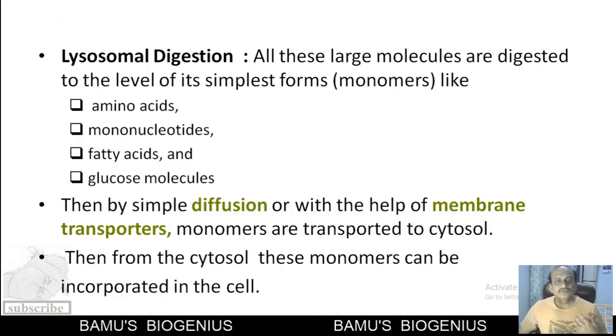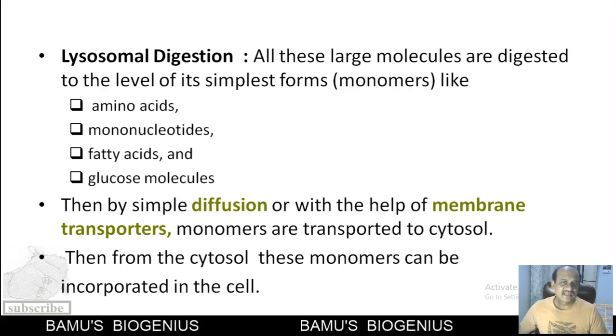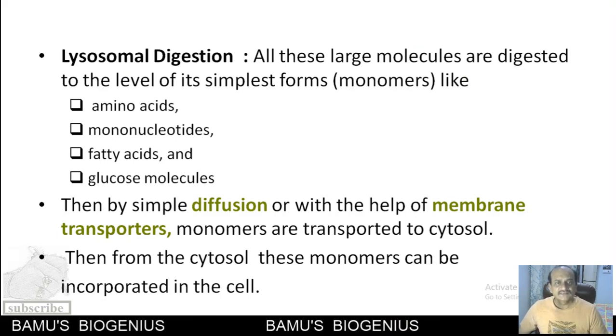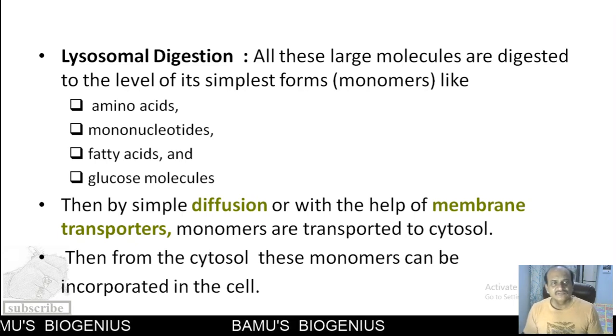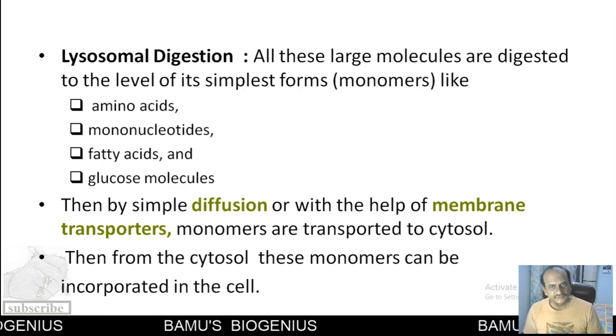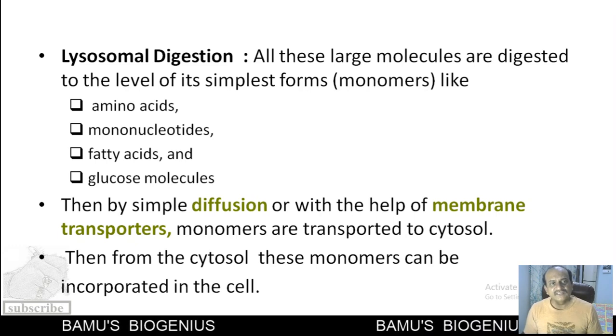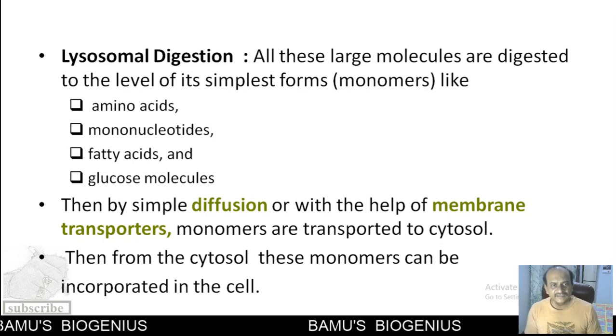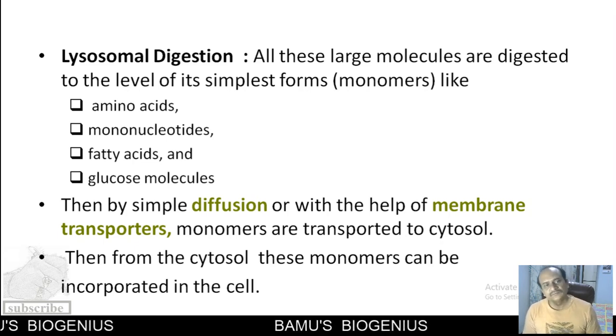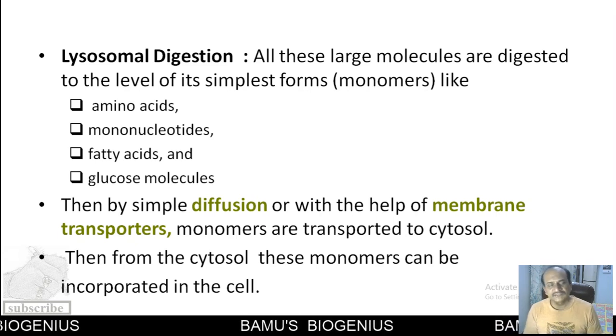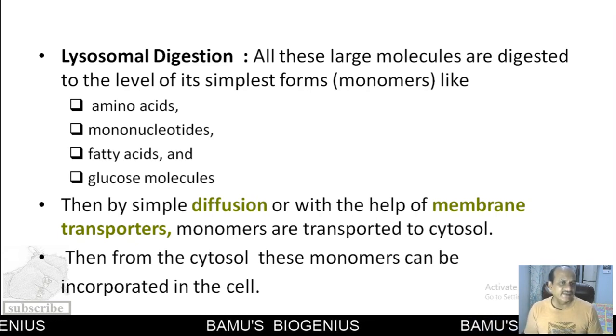Now, what happens when lysosomal enzymes act upon the macromolecules? As I have told you, the large molecules, that may be proteins, nucleotides, lipids or polysaccharides, are all digested by the lysosomal enzymes, and they convert these macromolecules into their simplest forms. Proteins are converted into amino acids, polynucleotides are converted into mononucleotides, lipids are converted into fatty acids, and polysaccharides are converted into glucose molecules.